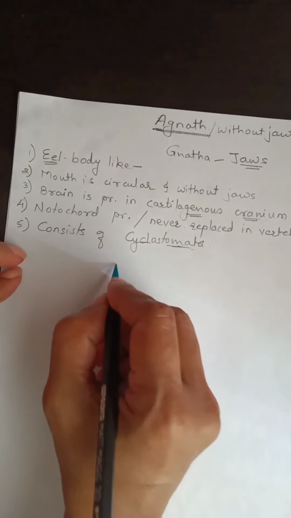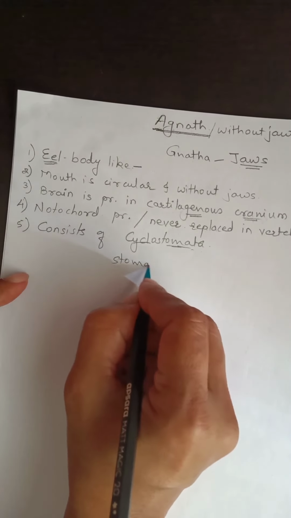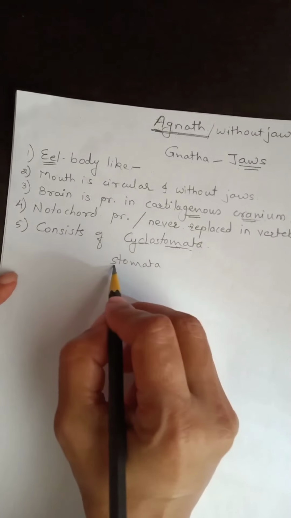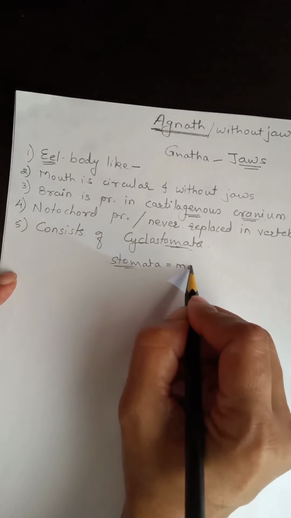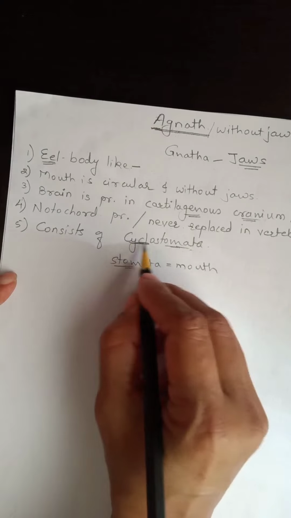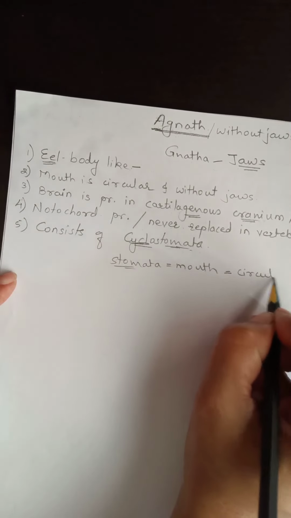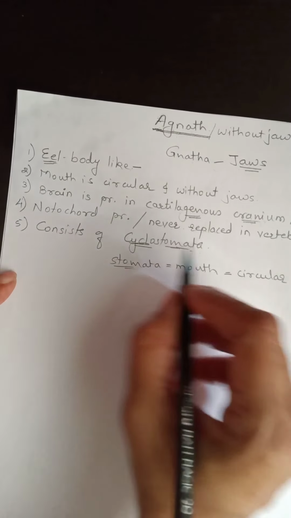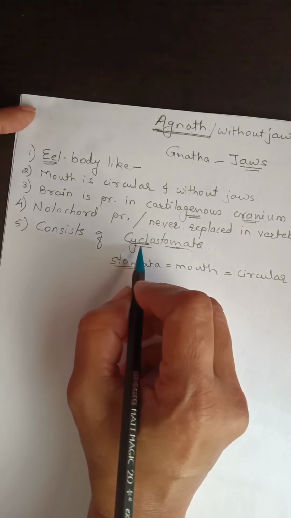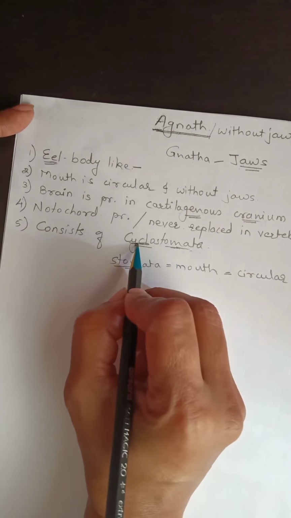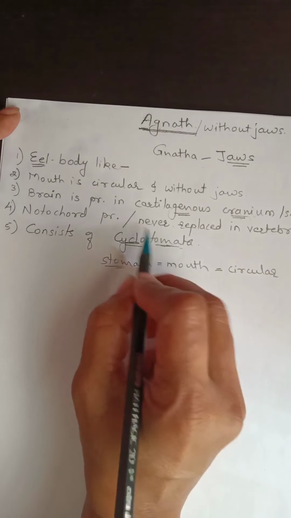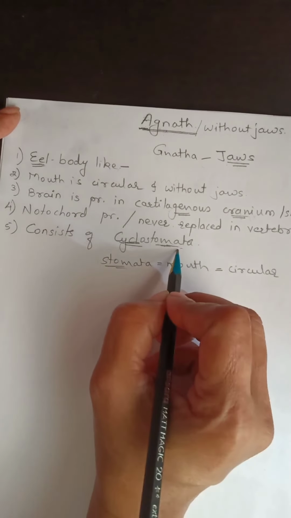Here again, stomata means mouth. Now what is meant by cyclo? Circular mouth. Therefore it is known as cyclostomata. The fishes in which mouth is in the form of circle, it is known as cyclostomata.